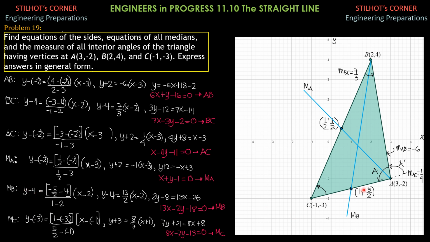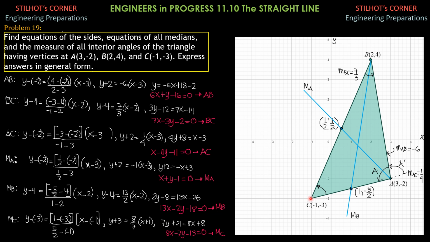y minus 4 equals y2, negative 5/2 minus 4, over x2, 1 minus 2. So this is negative 13 over 2 over negative 1. So 13 over 2 is the slope. So y minus 4 is 13 over 2 times x minus x1, which is x minus 2. Multiply everything by 2. 2y minus 8 equals 13x minus 26. Arranging in general form, 13x minus 2y minus 18, since negative 26 plus 8 is negative 18, equals 0. So that's the median through B.